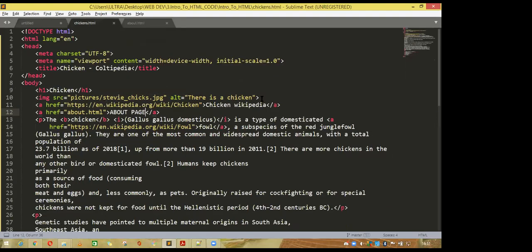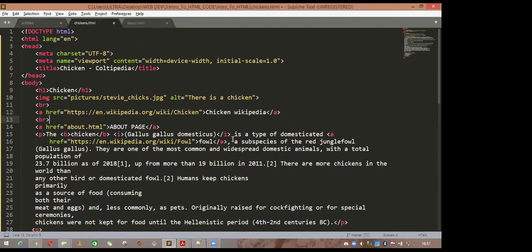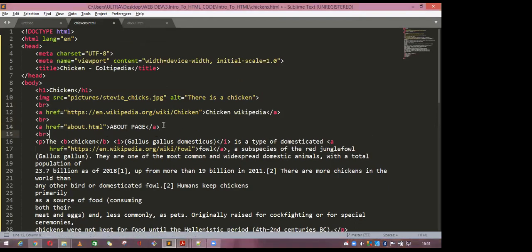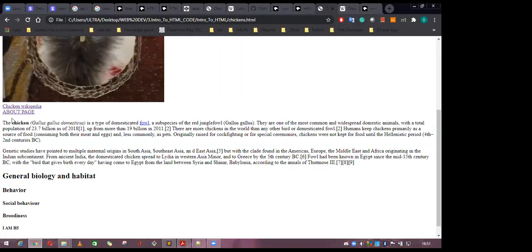After this one, you have to write the BR tag. BR, hit the tab. This will break from the image to this inline element. And after this, you write BR and save it. And after this, also you write BR, hit enter and save it. And now you refresh this one. Now, see, all are at the block level. The chicken is also at the block level. The about page is also at the block level.